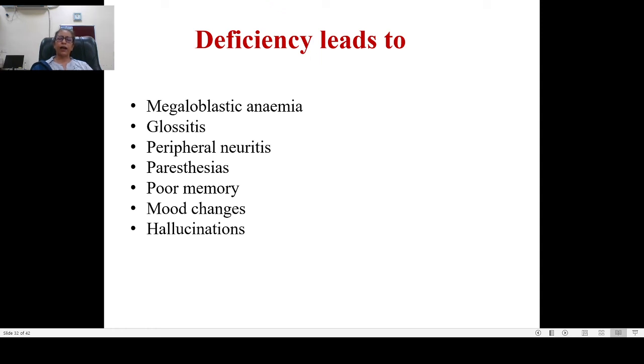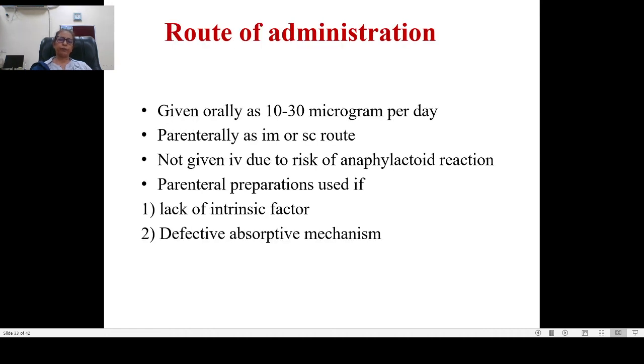If deficiency occurs, it causes megaloblastic anemia. The picture I have already shown you. The size of the RBCs increases. Then it can cause glossitis, peripheral neuritis, paresthesias, poor memory, mood changes, and hallucination.